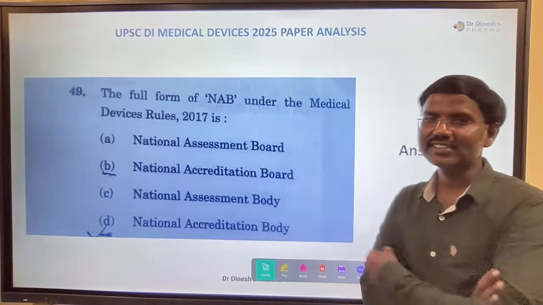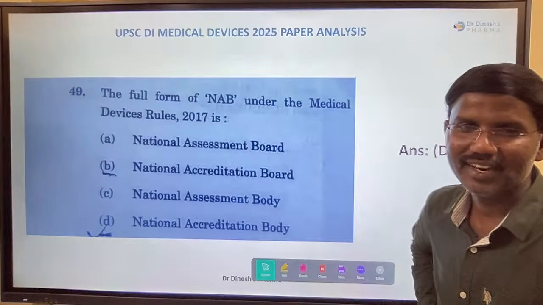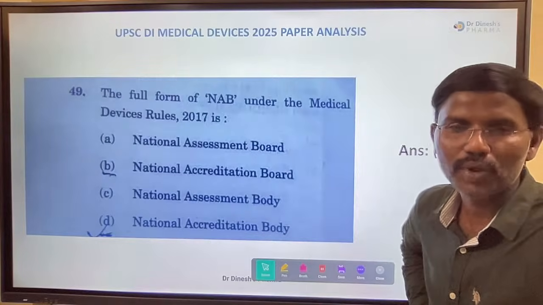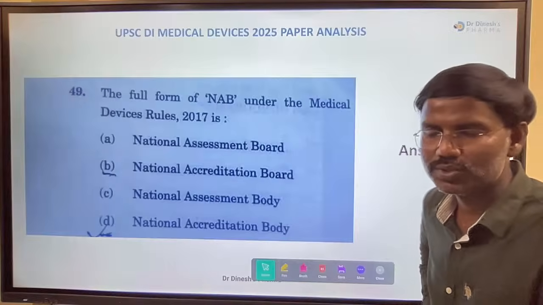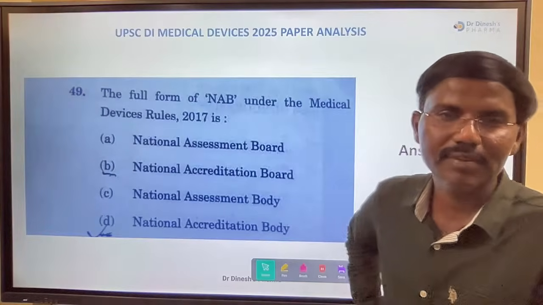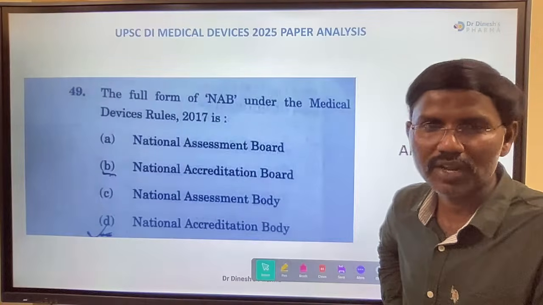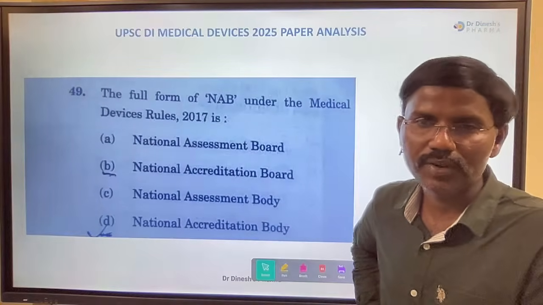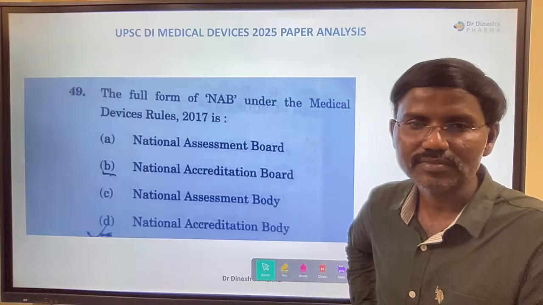The right answer is body. National Accreditation Body. So it is not National Accreditation Board. According to the rule given in the Medical Device Rules 2017, it is a body, not board. But when you talk about NAB-CB, then it comes under board. If you only talk about NAB, it is body only. Am I right? Did all of you give the correct answer?